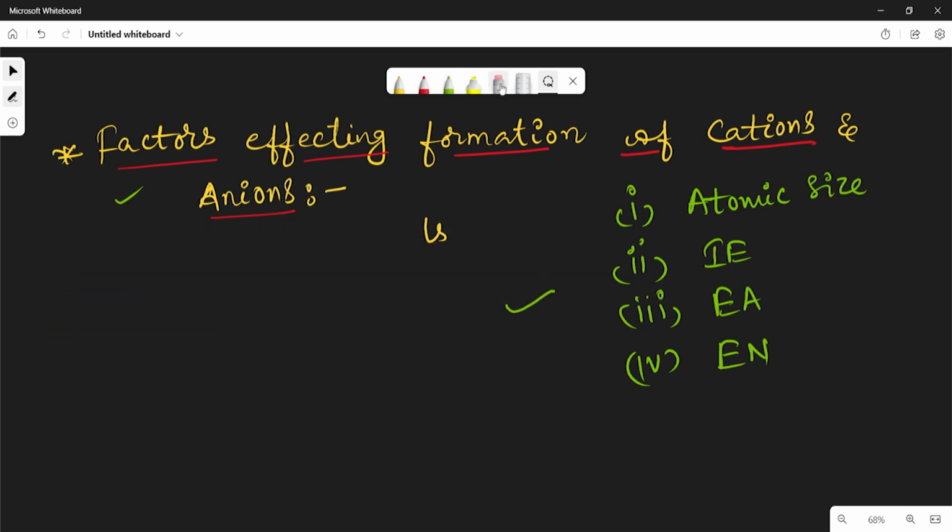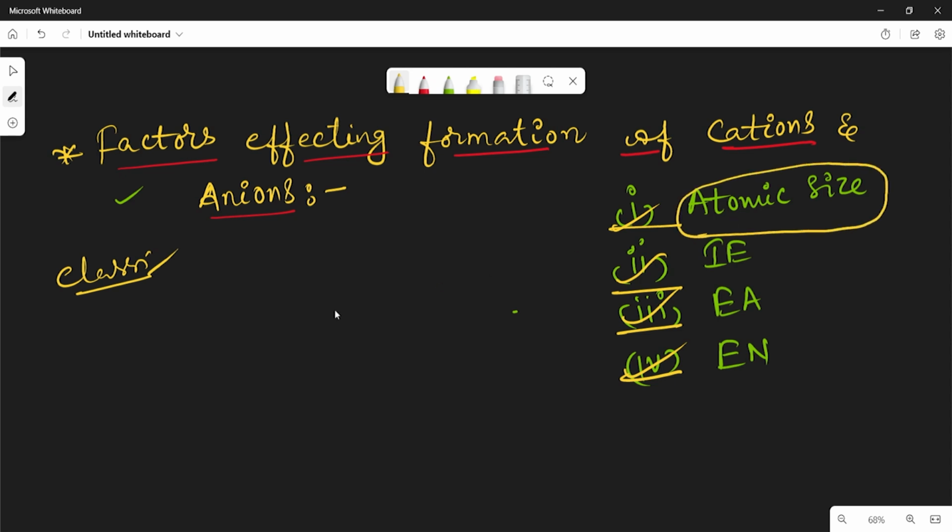Already we discussed very clearly what is atomic size, ionization energy, electron affinity and electronegativity in the previous topic, classification of elements. Now, how are the formation of cations and anions affected by these factors?